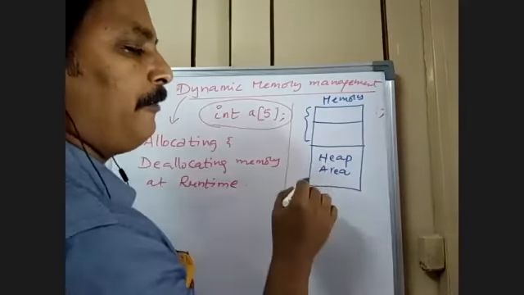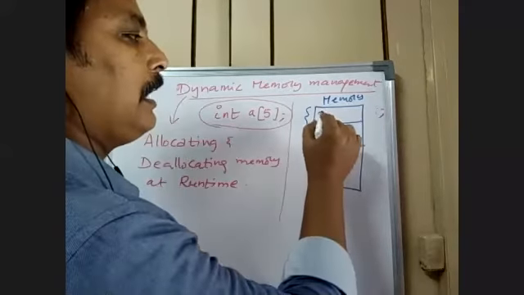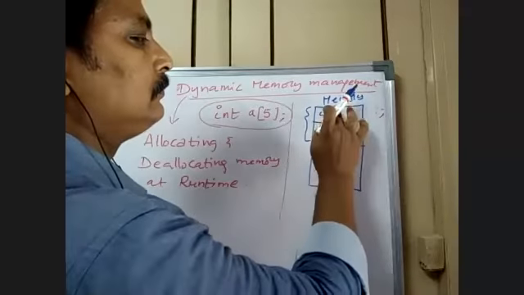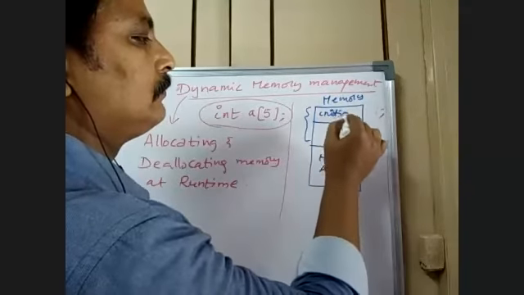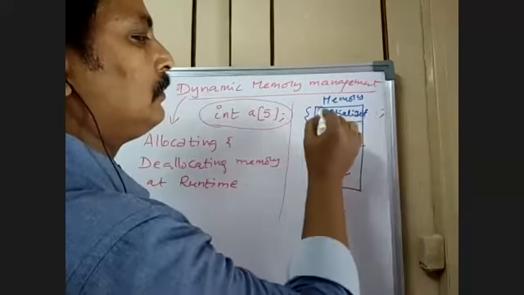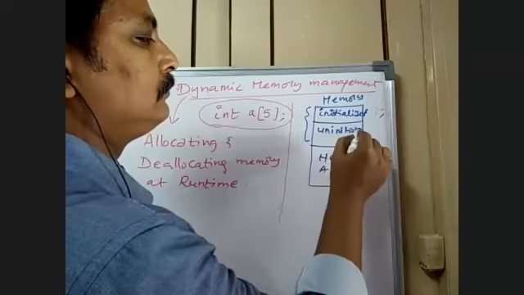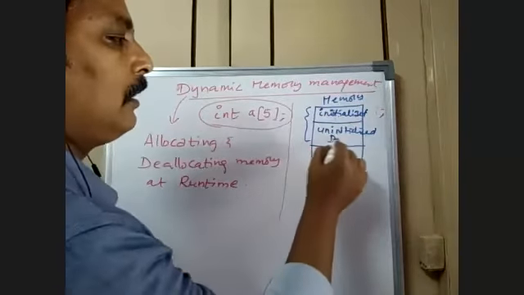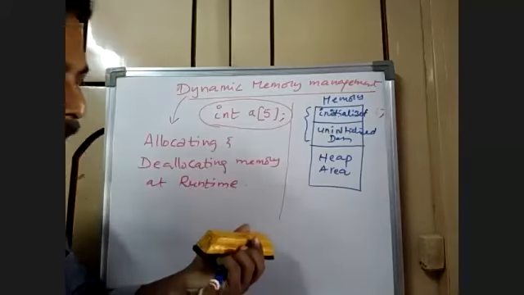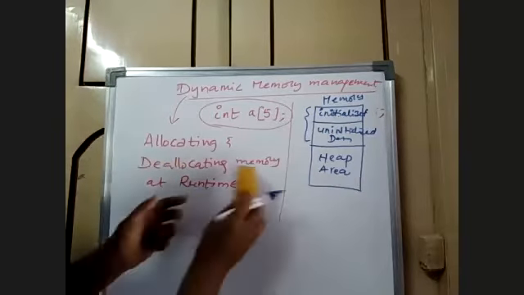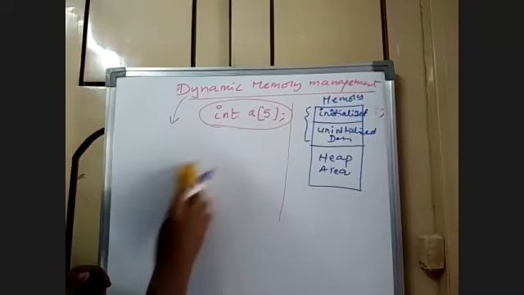Here we keep initialized data, and here uninitialized data. Initialized and uninitialized memory areas are available there.